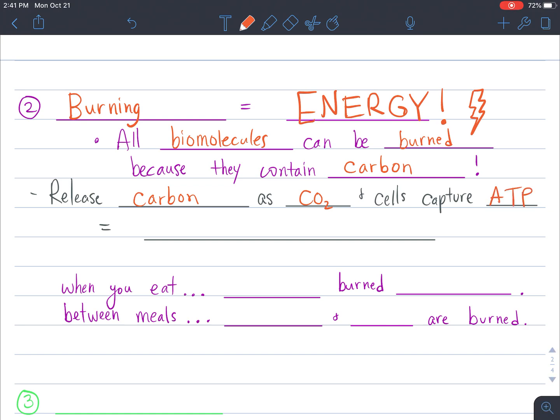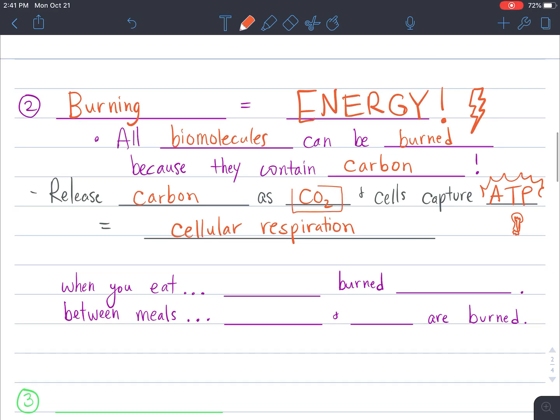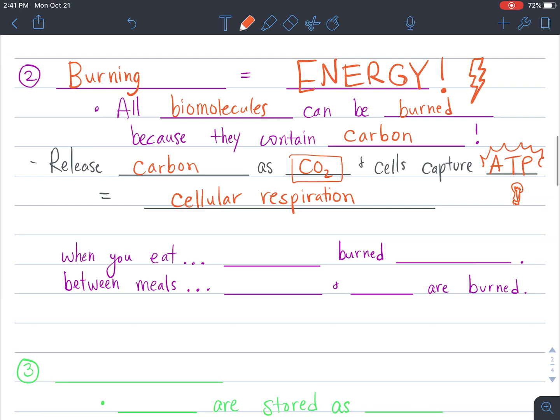Now this should turn on a little light bulb in your head, because we already learned about this in a prior unit. Remember, this is called cellular respiration. When we eat food, that food allows our cells to go through cellular respiration to get ATP energy, and the waste products are carbon dioxide and water. So in the process of eating and that immediate meal, the glucose that is in the carbohydrates is burned immediately.